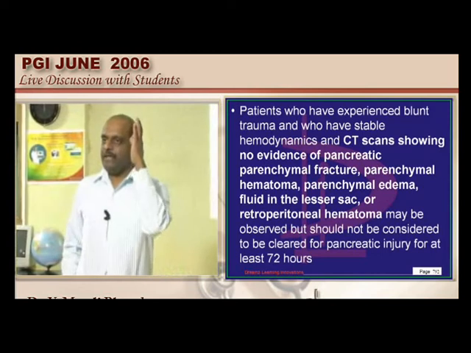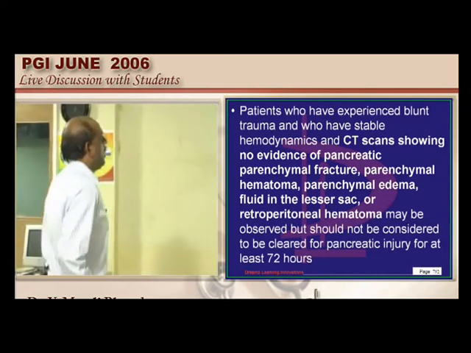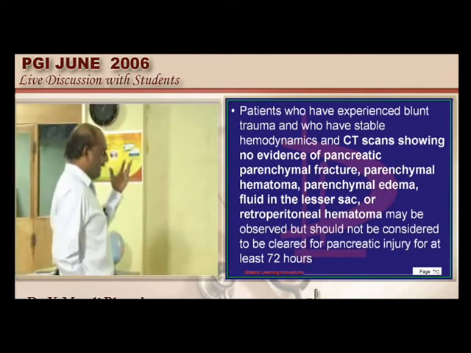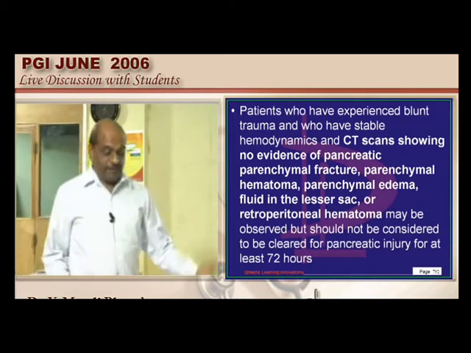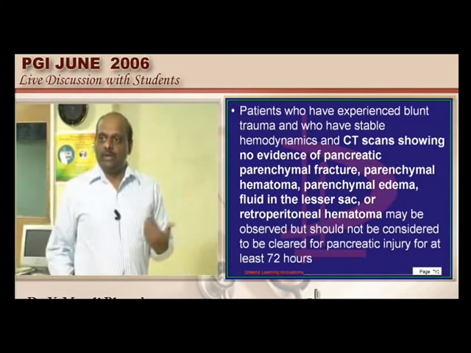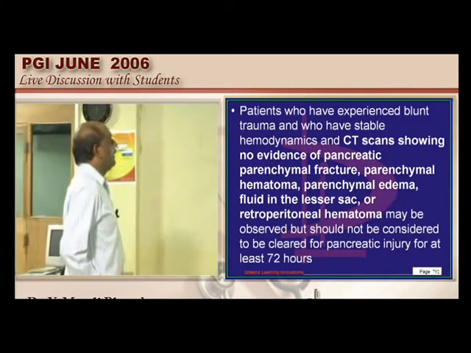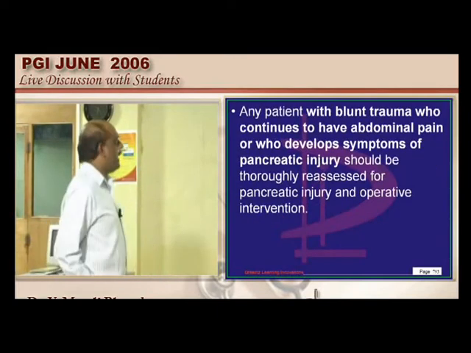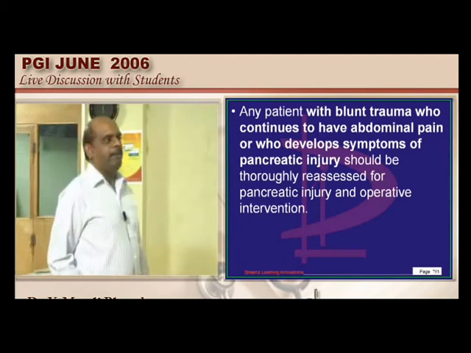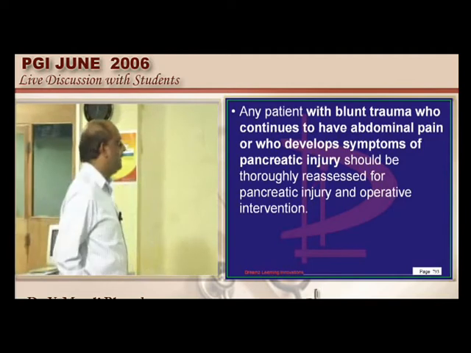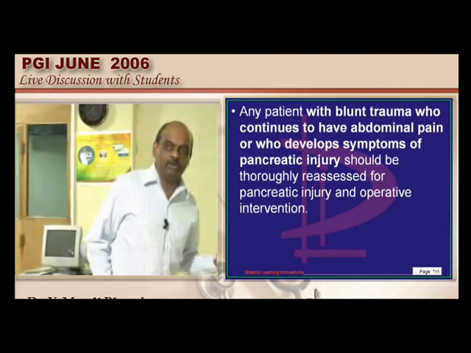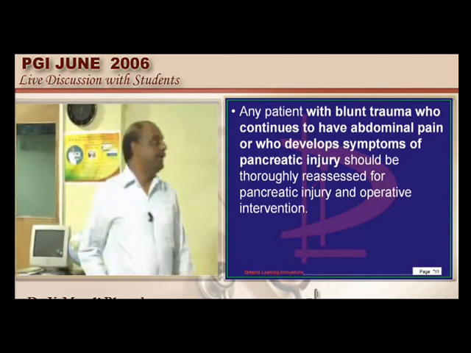So if the patient is having stable hemodynamics, or if the CT is not showing any evidence of pancreatic injury or any parenchymal hematoma or any parenchymal edema or any retroperitoneal hematoma, nothing is there, you can conservatively manage. No need for laparotomy and repairing that. But if at all a patient of blunt trauma happens to have a distended abdomen, that is the indication for an operative intervention. But in most cases of blunt injury of the abdomen, surgical resection is not necessary because they are very superficial tears, superficial hematomas that do not mandate a surgery. Blunt trauma is the rule of the game.